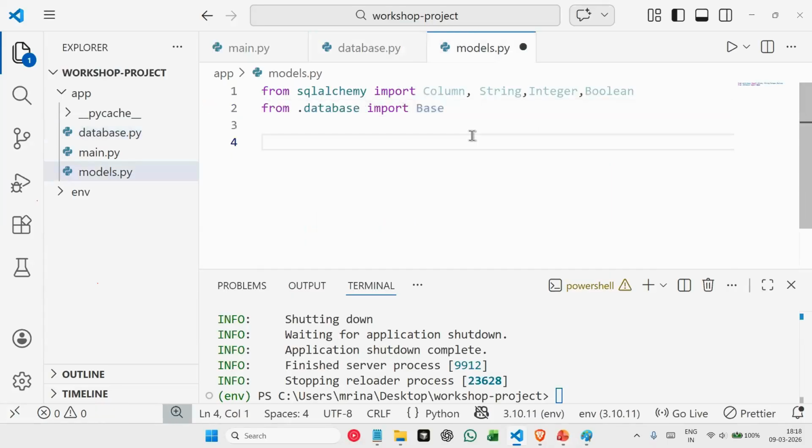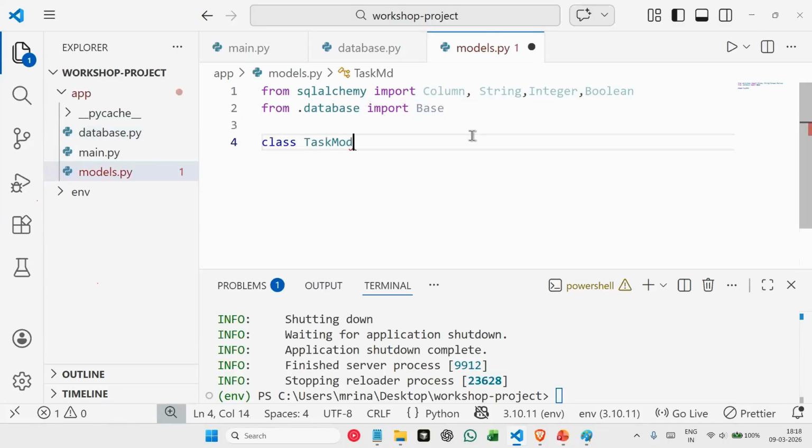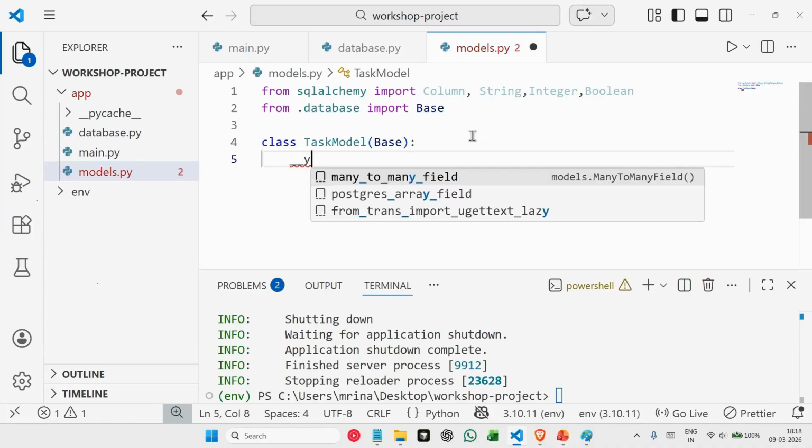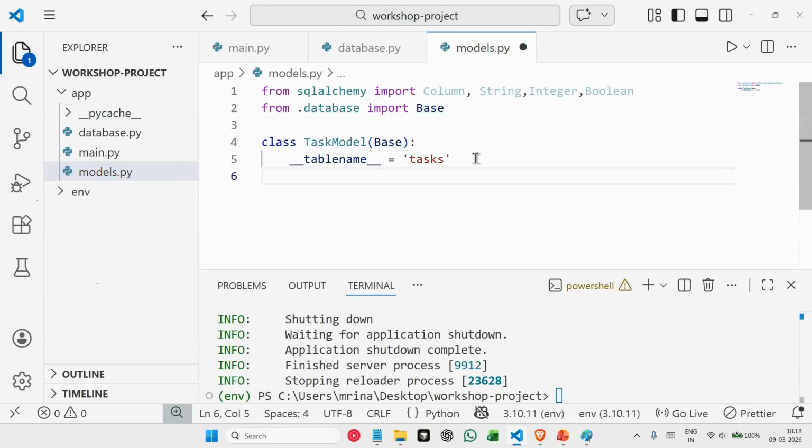Now, creating a model is basically like creating a class. So we'll say class, we'll call it TaskModel. This is our model name, and to this we are passing our base class on top of which we'll be building our table. First we will be defining our table name. So we'll say __tablename__ is equal to, or simply call it, tasks. And then we provide the columns.